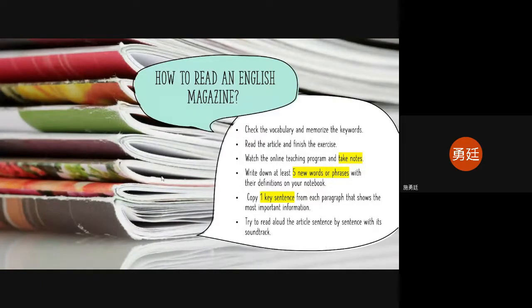So you can just switch to the part that shows how I try to read aloud the article, and then you can pause and try to read aloud the article sentence by sentence with its soundtrack. And in this case, it will help your listening a little bit.